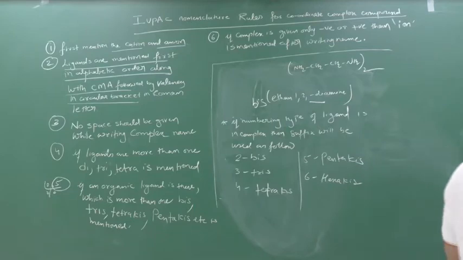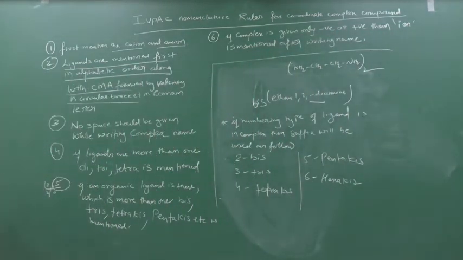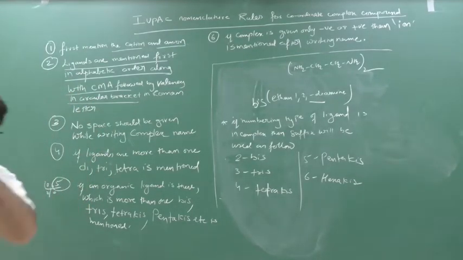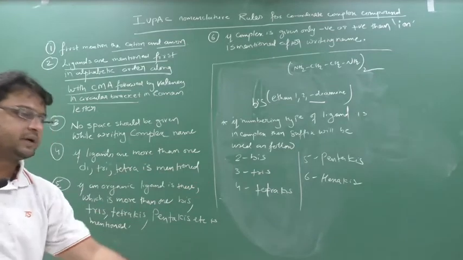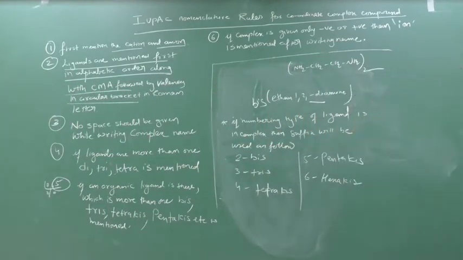If a numbering type of ligand is involved, and those are nothing but organic ligands, then you should use the suffix not as di, tri, tetra, penta. No, wrong. You should use bis, tris, tetrakis, pentakis, etc. Clear? So take a screenshot now, write this. Written? Okay.